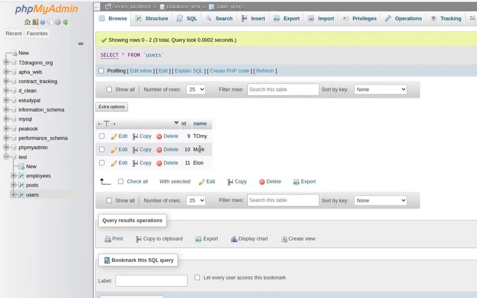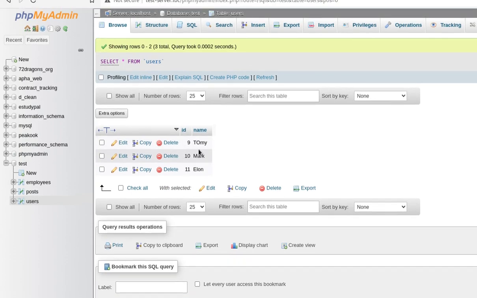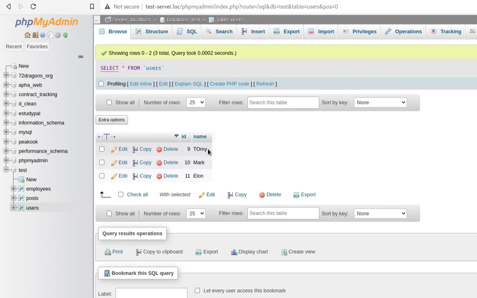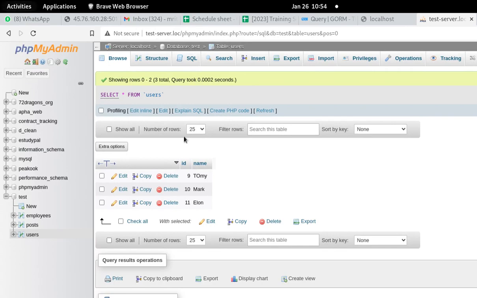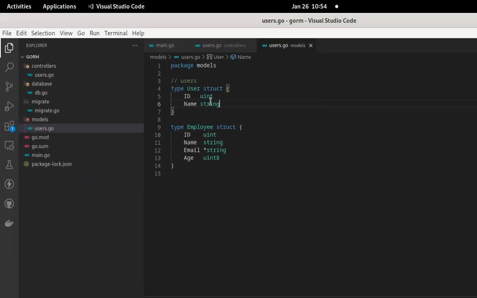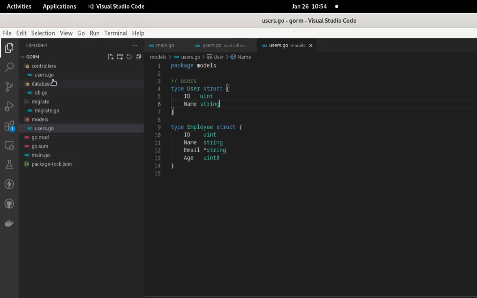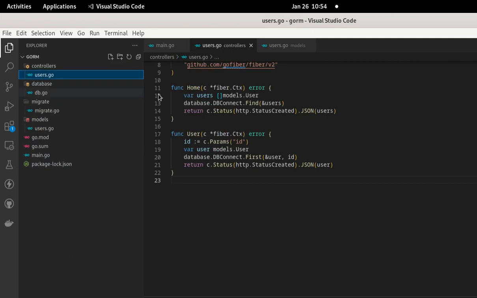So we can see that we have ID and name. So we are going to search Tommy or Mark using the name. So let us start our code. Let us come to our Visual Code and go to our controllers users.go. Here we are going to create a new controller for search.